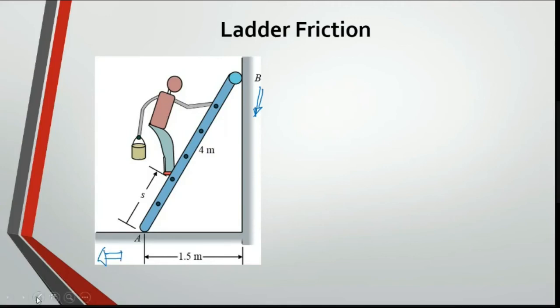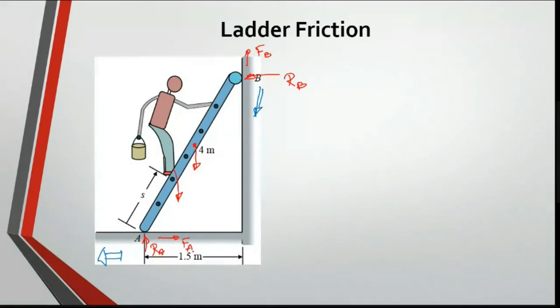In that case, you will consider a similar type of friction. One, the weight of the ladder, then the weight of the person, then you have a contact between the ladder and the wall here. So you have a normal reaction RB. Since this is moving downward, you have friction in the opposite direction, FB. Similarly, at this point you have a normal reaction RA. Since it is moving along this direction, you have friction in the opposite direction, FA. So you have all these forces, right?